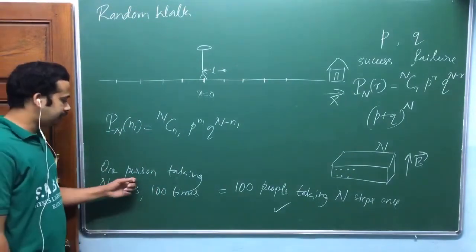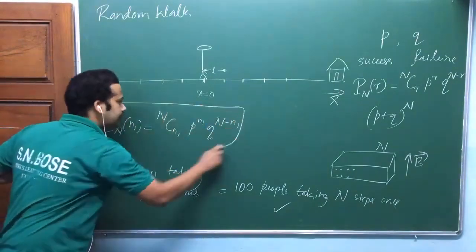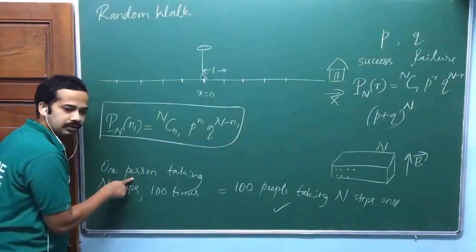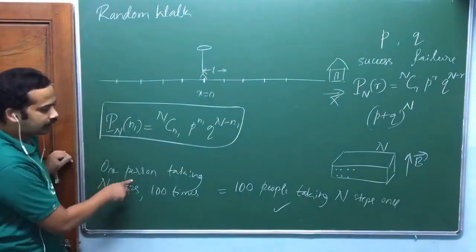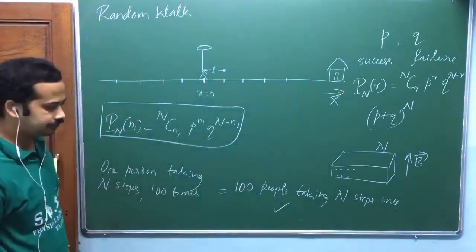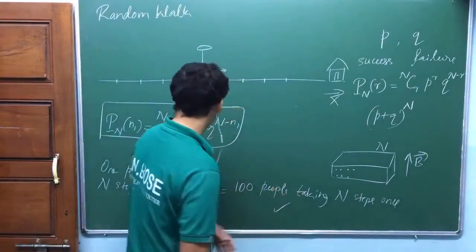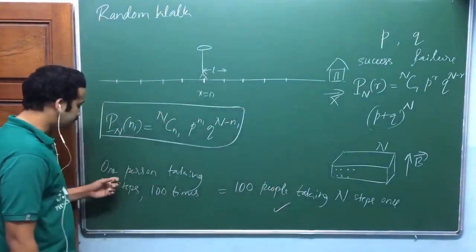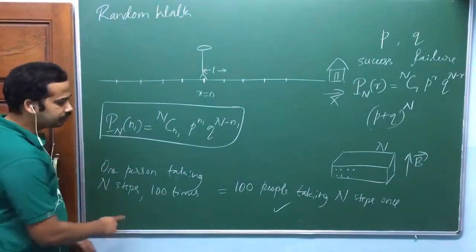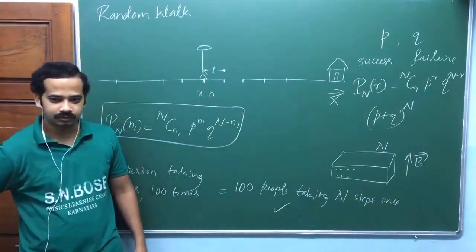Doing the experiment with one person 100 times, to validate this you have to do repeated trials. That trial you can do with one person, or that trial you can do with 100 people. Are you getting my point? In the case of 100 people, you have to count the number of people who have taken n1 steps to the right. Here you count how many times this person has taken n1 steps to the right. Since we can't do this one, we go for this number. Again, these are all thought experiments.